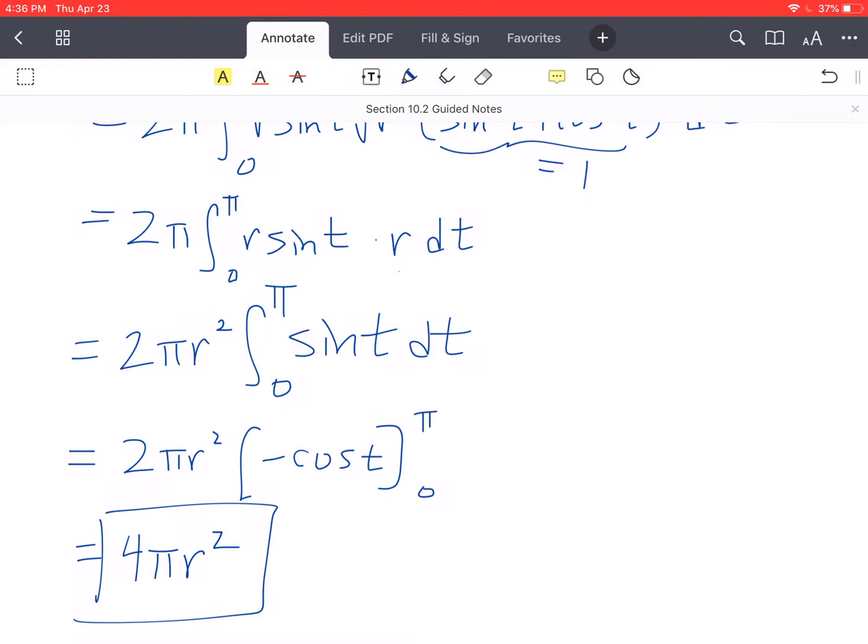We've seen how we can use parametric equations to perform calculus, including derivatives and integrals, and to perform all of these calculations we've looked at, including area, surface area, arc length, all that good stuff. So that's the end of section 10.2. When we come back next time for 10.3,